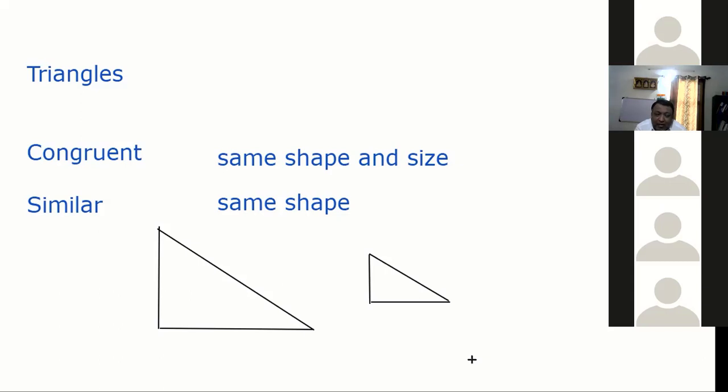Do you understand? Very good. It's not about only triangles, guys. The same thing applies for circles or any other figures. Congruent means shape and size both should be equal, both should be the same. Everyone okay on this?